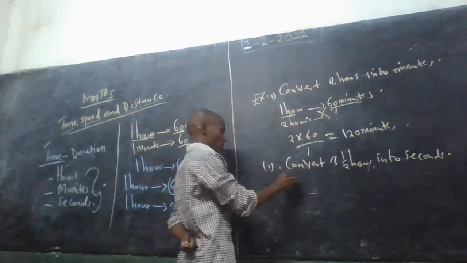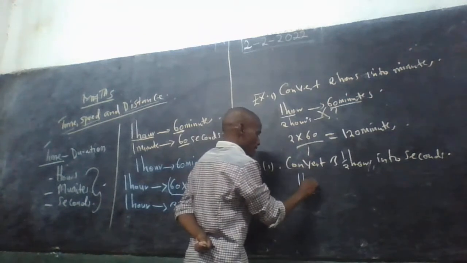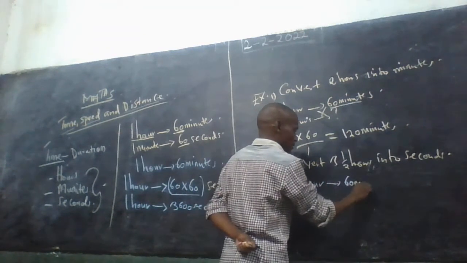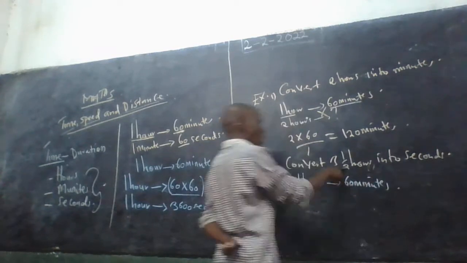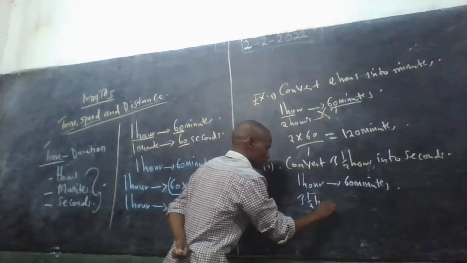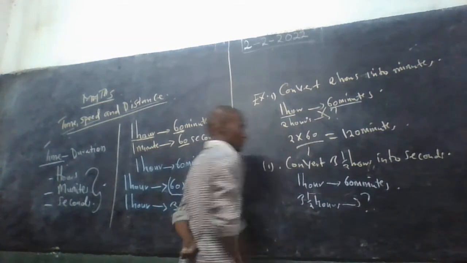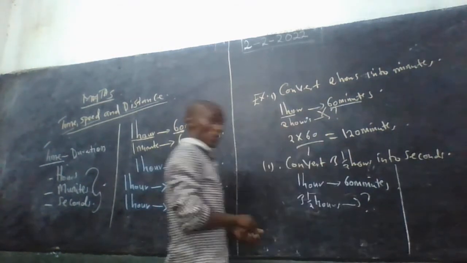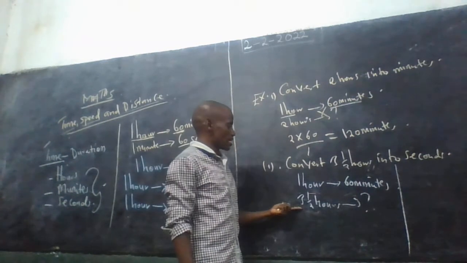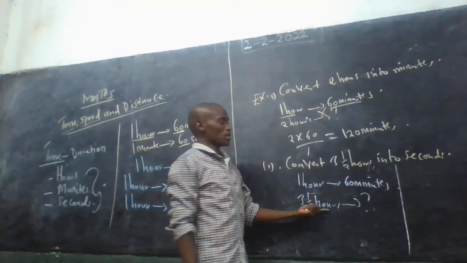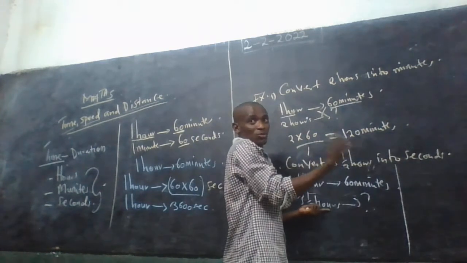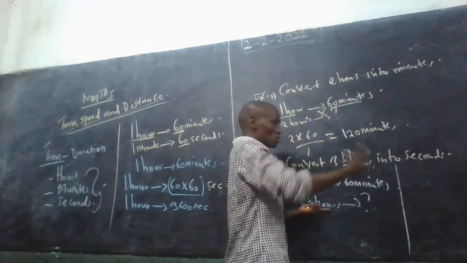You ask yourself, if 1 hour is equivalent to 60 minutes, how about 3.5 hours? But you should know that we want to convert to seconds. I'm moving slowly, not confusing you. I move you slowly.